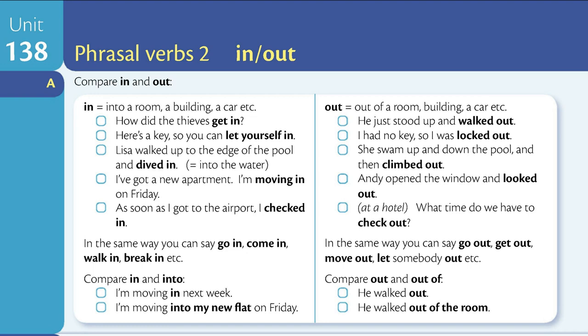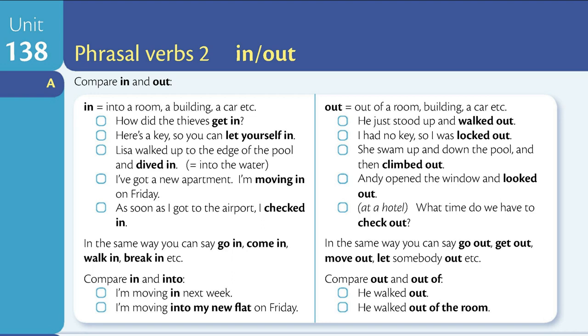Compare in and into. I'm moving in next week. I'm moving into my new flat on Friday. Out means out of a room, building, a car, etc. He just stood up and walked out. I had no key, so I was locked out. She swam up and down the pool and then climbed out.